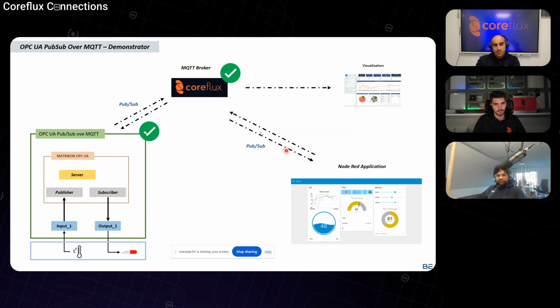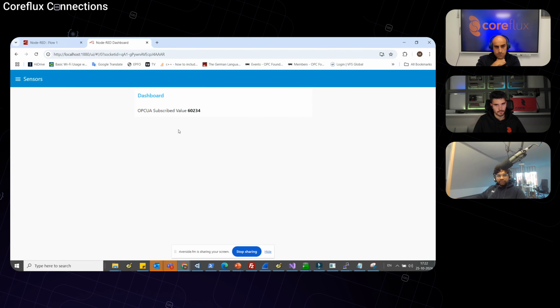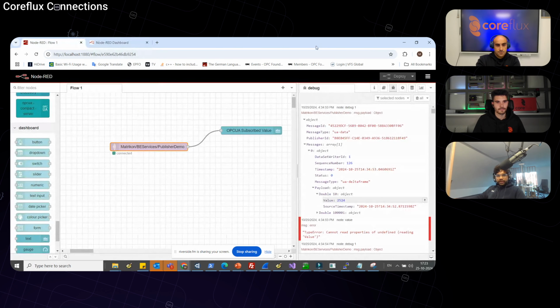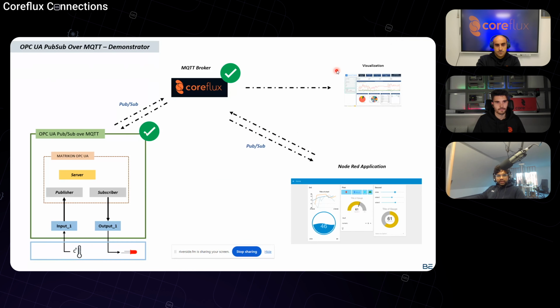And we can also view it on the Node-RED application. Let me show you my Node-RED flow. So this is the Node-RED flow that I'm using. It's the Matricon BE services publisher demo. And then I'm just using a text UI variable to check if I'm able to see it. So this is the dashboard. The subscribed value is 60,000. So this is what I'm able to publish. This is how the data would look like that I'm sending.